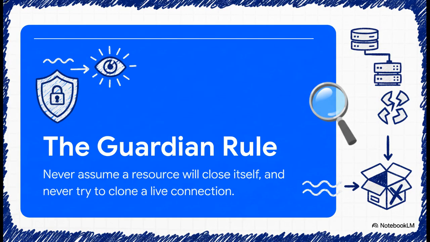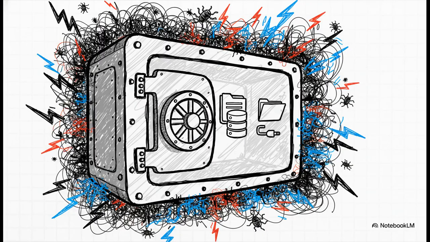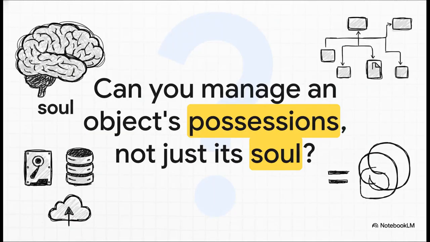It's super important to remember. All right, let's wrap this up with Margaret's cheat sheet. Know the boundary, spot the error, use the solution. Once you get this, you can build rock-solid code that plays nicely with the outside world. So ask yourself this. You can manage an object's soul, but can you manage its possessions?